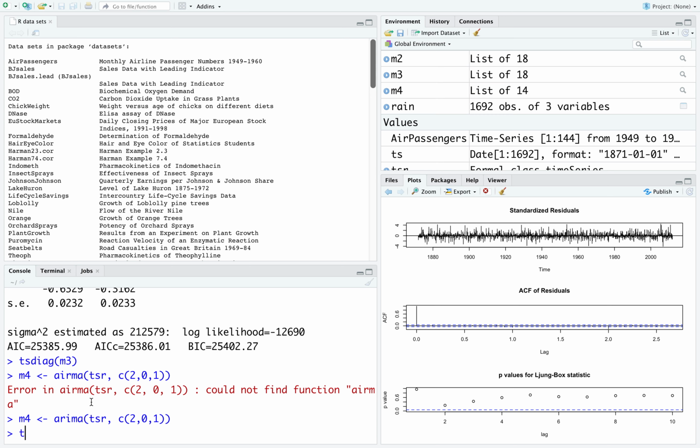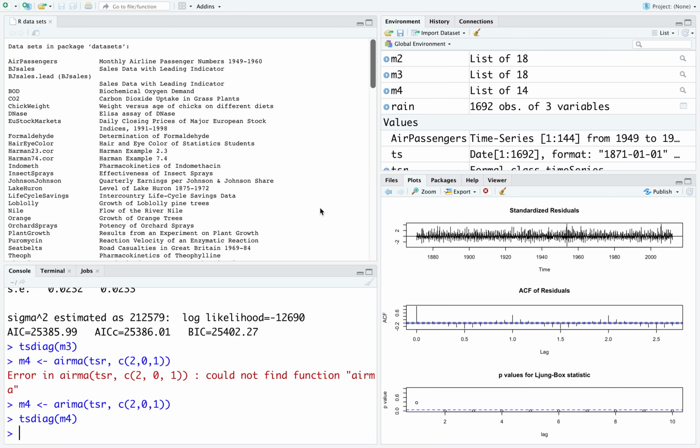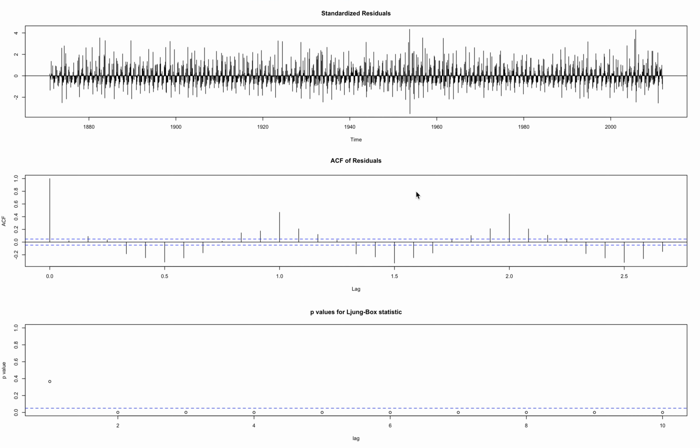Now if I run tsdiag on this model that I built, let's see what we get. I am not using auto.arima, I am trying to do my own, and it is even worse because there is a lot of autocorrelation left in the model that I built. And you see the Ljung-Box statistic, all these p values have also come below the alpha line. So this is not a good model at all.